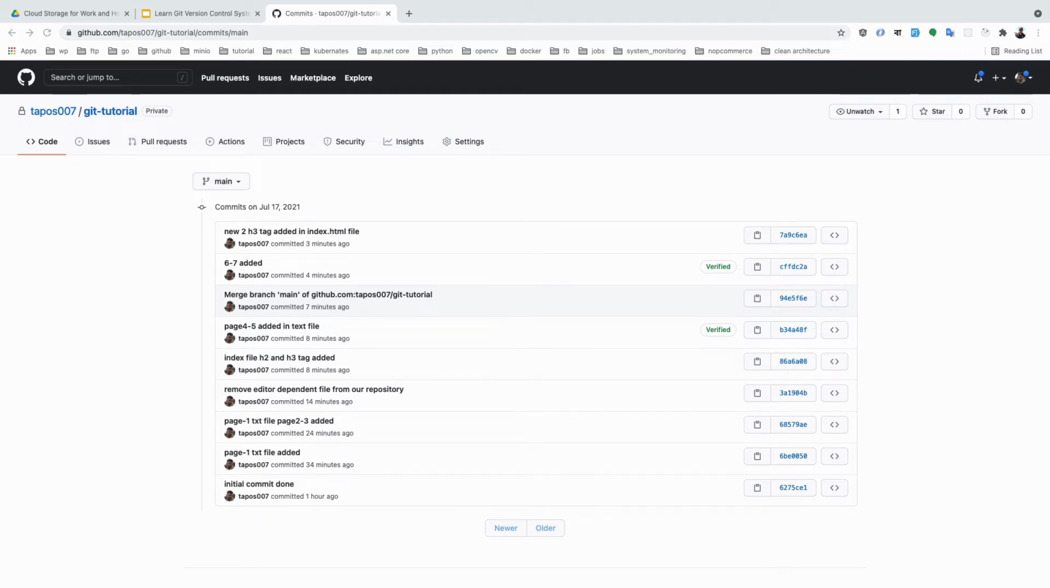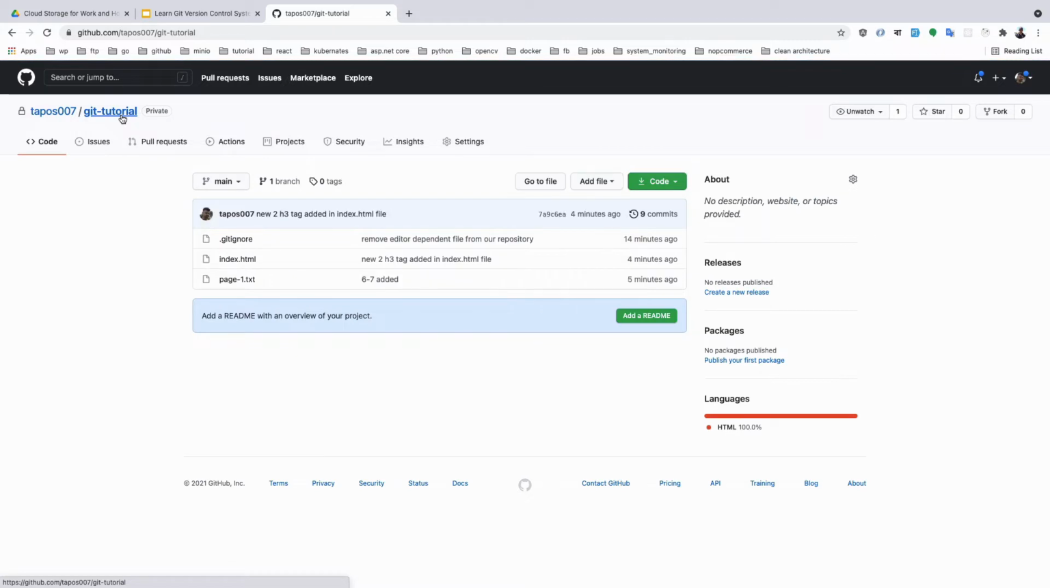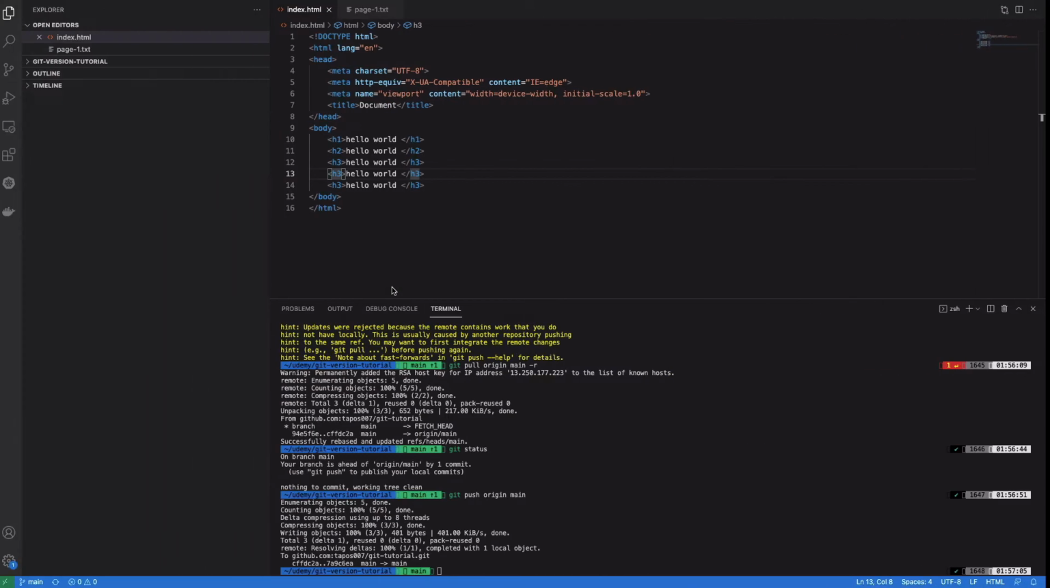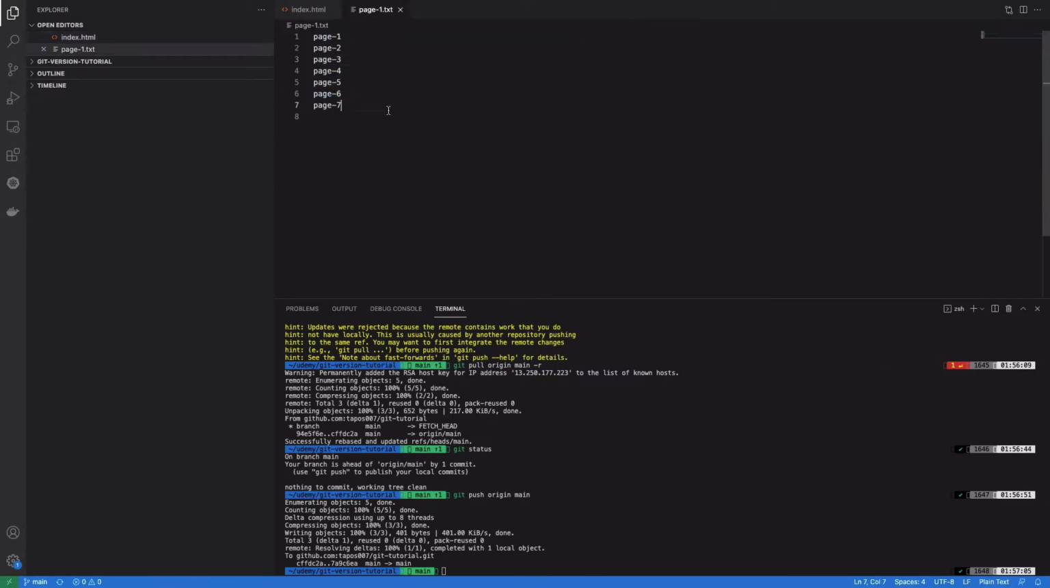Showing another scenario that is very common. Most of the time, a couple of developers are working in the same file. Then how can we solve this problem? Okay, so now, if you see, in page 1 text, page 7 is also present.